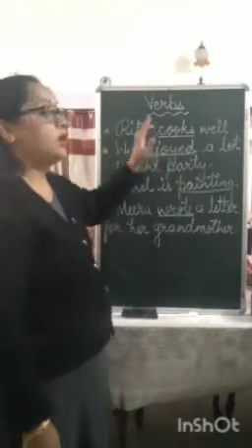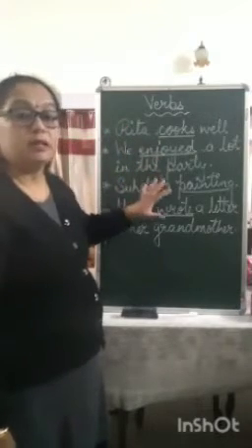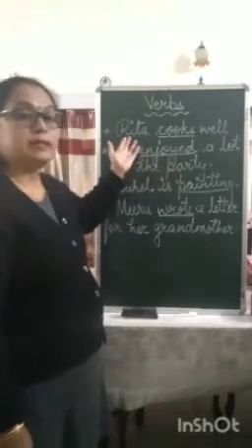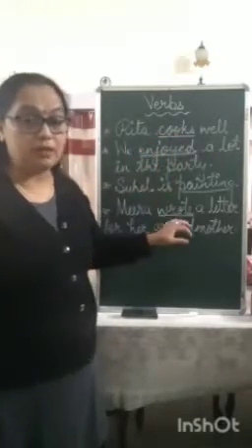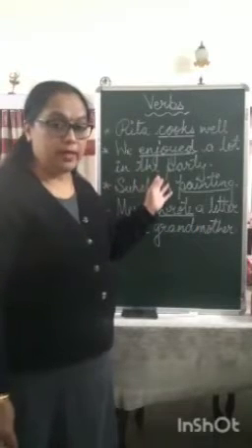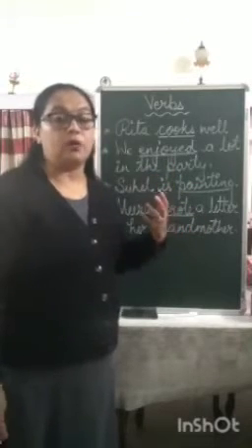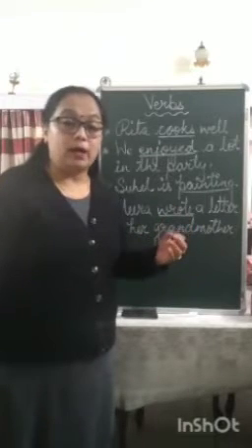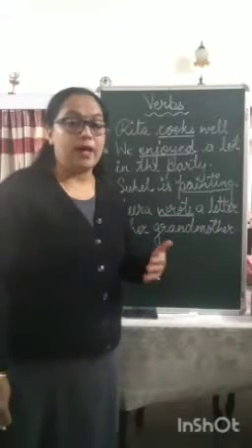These are telling you what a person has done, what the subject in each sentence has done. They are telling you the work or the action done by these subjects. So the words which tell you what the subject is doing or what the subject has done are called verbs. In other words, verbs are action words. Verbs are the work that is done by a subject, or the work that the subject is doing while speaking about it.